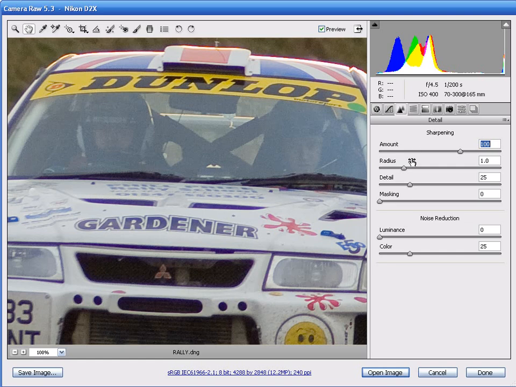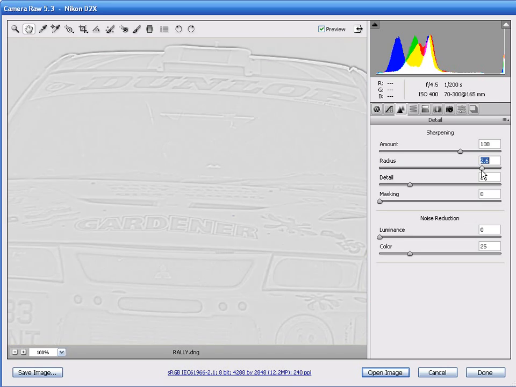The next slider down in the Detail tab is the Radius slider, which works and operates just like the Radius slider when we're sharpening images in Photoshop with the Unsharp Mask filter. We tend to use the Radius slider to control the width of any halos around the edges of our subjects, and general practice is to use a very small radius to pick out the finer details in an image. Using a high radius setting above 1.0 can overemphasize any of the fine details and edges in your shots. Like when we were using the amount slider, we can also hold down Alt to view the RAW file in grayscale when we're adjusting the radius.